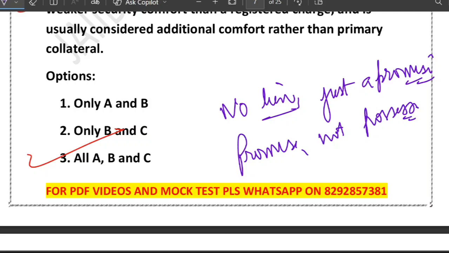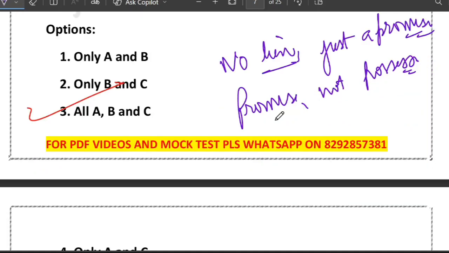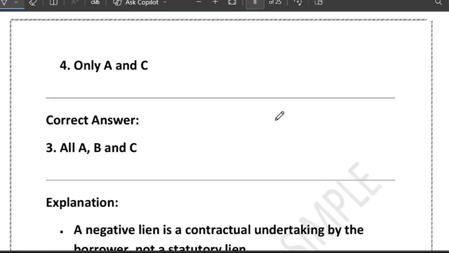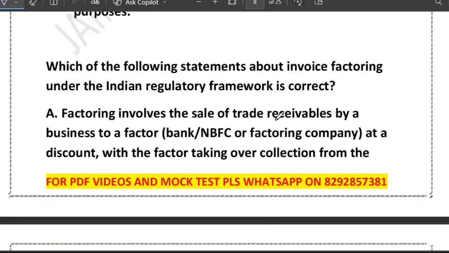So the borrower promises not to sell, not to charge the asset without consent, no pledge, no mortgage or automatic sale, right? It is extra comfort, not the main security, right? That is called the negative lien. Now have a look at the next one.